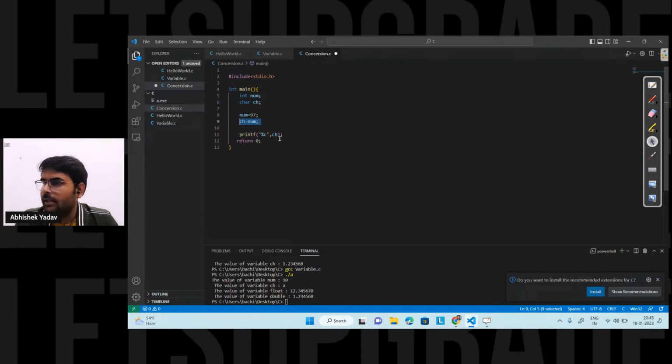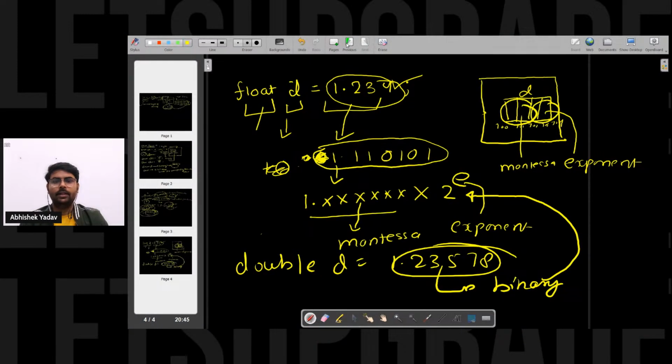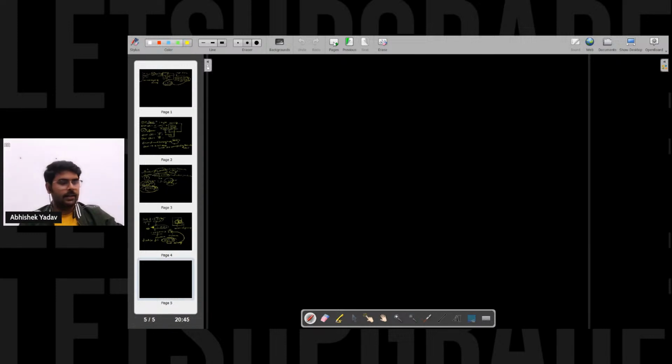Okay, let's see with the help of an example, right? With the help of this one. What you have done till this point, you have created two variables, that is num here, and you have created one more variable, that is char ch here.